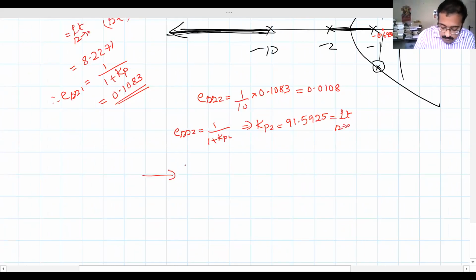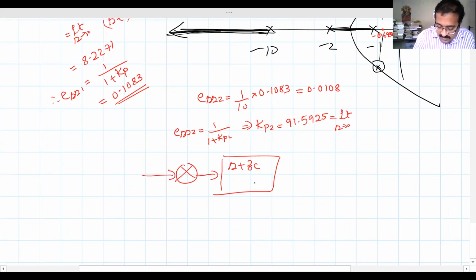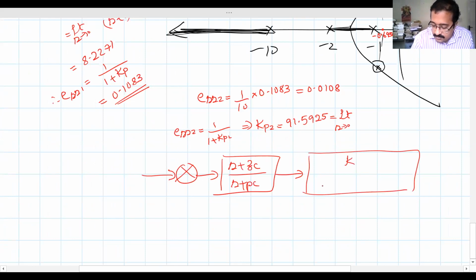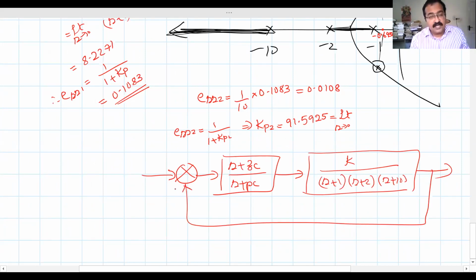This is our configuration now. Suppose we are introducing a lag compensator here, followed by K divided by (s+1)(s+2)(s+10), with negative feedback.